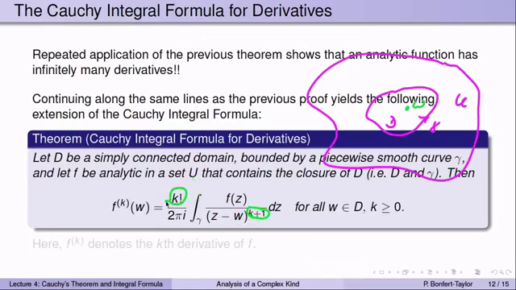So we have the case when k is equal to 0, 0 factorial by definition is 1, and then 0 plus 1 is also equal to 1. So again, f^(k) denotes the kth derivative. So not only can we find the values of f at w by simply integrating f of z divided by z minus w to some power over the curve gamma, but we even can find all the derivatives as well. So by only knowing f along this curve gamma, we can find information about f and all of its derivatives inside gamma. That is quite amazing.